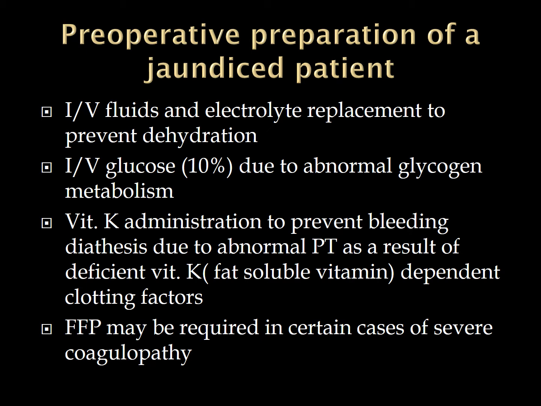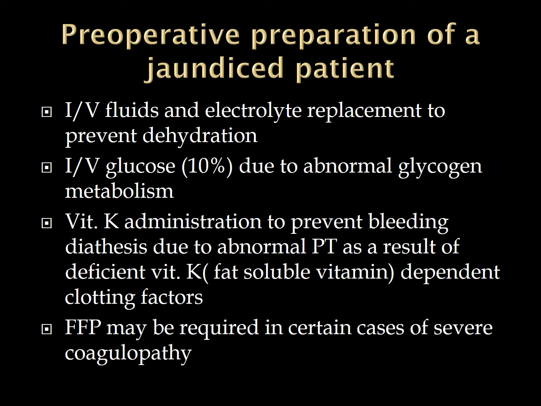IV fluids and electrolyte replacement to prevent dehydration. Number 2, IV glucose, usually 10%, because there is abnormal glycogen metabolism in these cases. But please, before administering this glucose, try to find out that your patient should not be diabetic. In diabetic patients, you should not go for this. Then vitamin K administration to prevent bleeding